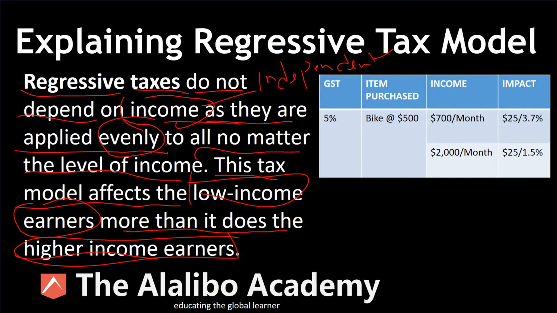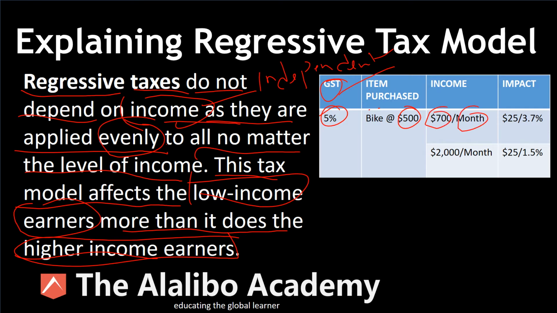Now, let's take a look at this example here. GST, which is a tax in Canada, the federal government tax in Canada, is 5%. Now, there are two individuals. The first one goes out to buy a bike for $500, and that person makes $700 a month.